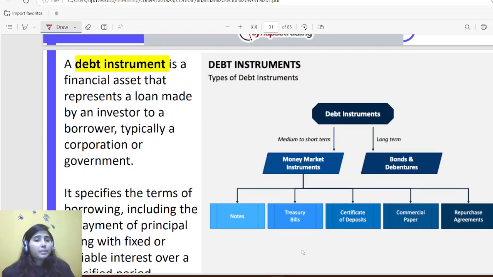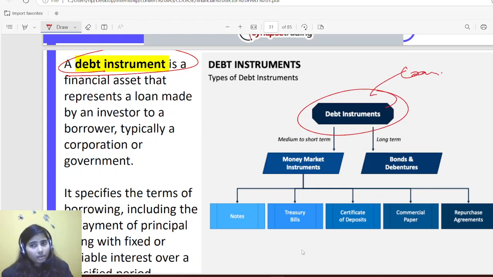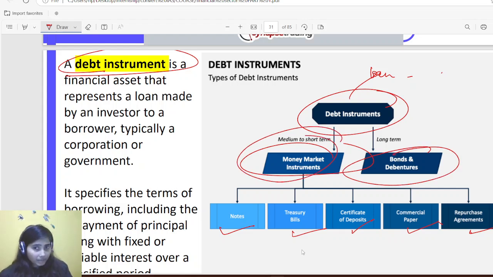Then comes debt instruments. Debt instruments are of different types. In the money market, you have promissory notes, treasury bills, certificates of deposit, commercial paper, repurchase agreements. In bonds, the money market instruments are for short term, and bonds and debentures are for long term. Everything I have explained already, so no need of repetition here.